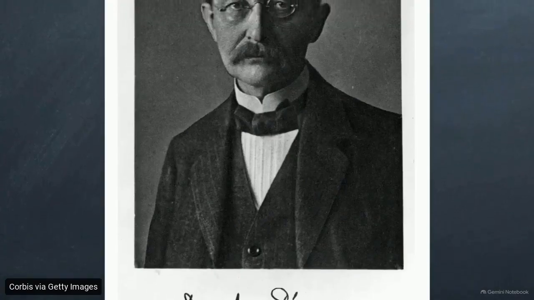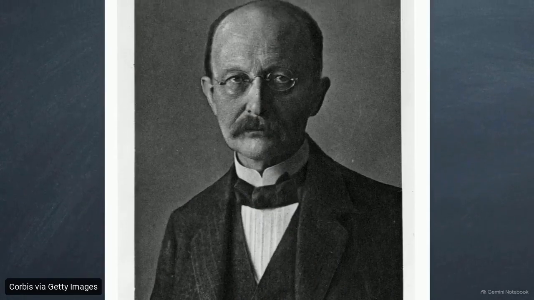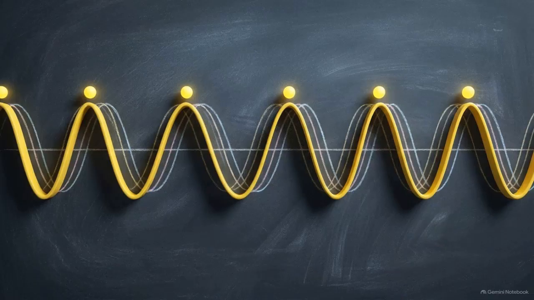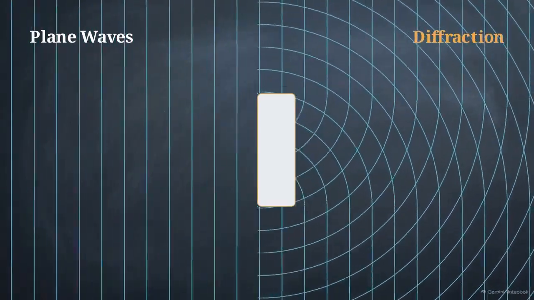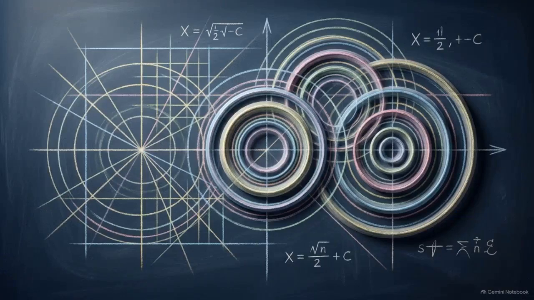Later work by Max Planck and Albert Einstein showed that while light interacts with matter as discrete packets of energy, photons, its actual journey through space remains strictly wave-like. To mathematically predict how light moves, reflects, and bends around objects, we have to set the particle model aside. We have to analyze it using the rules of wave optics.